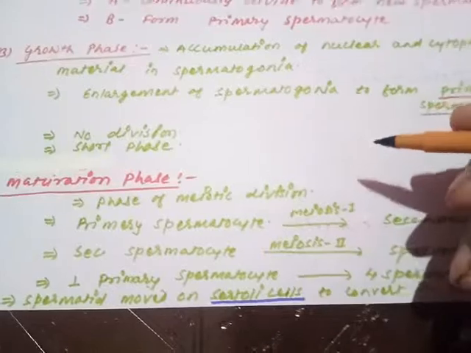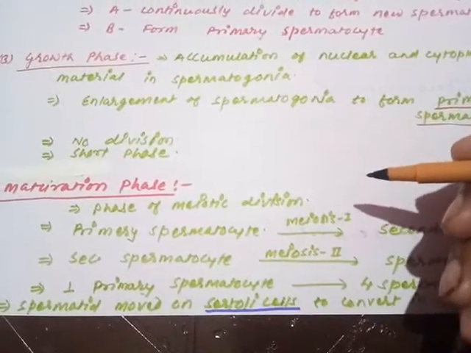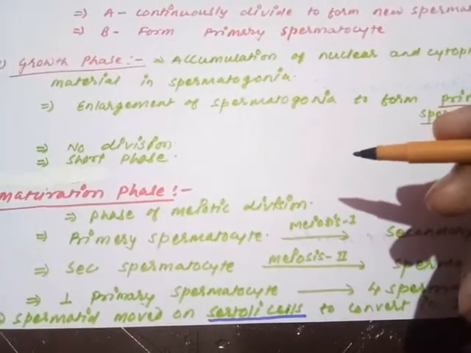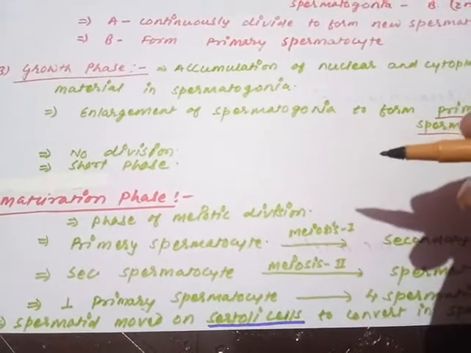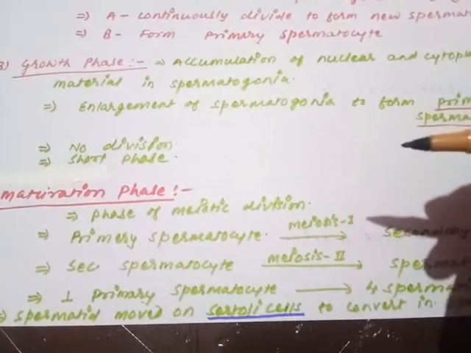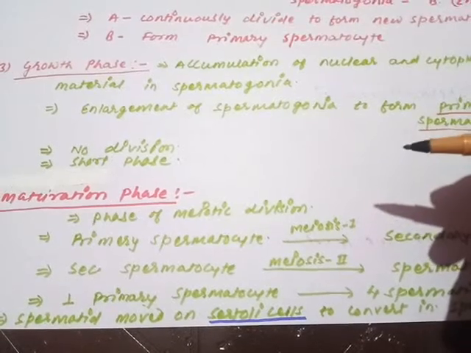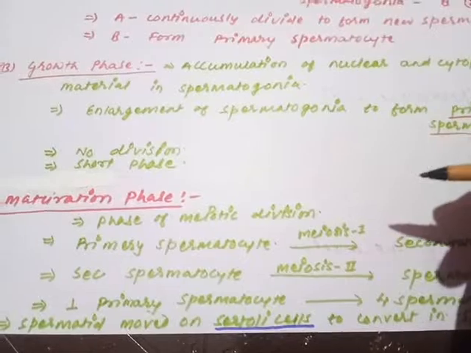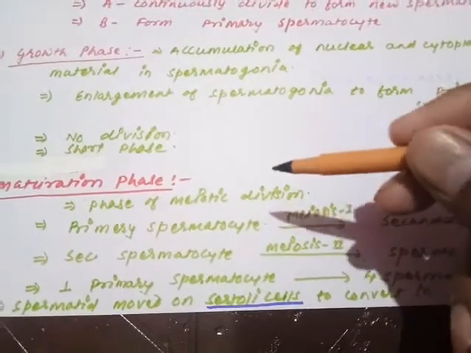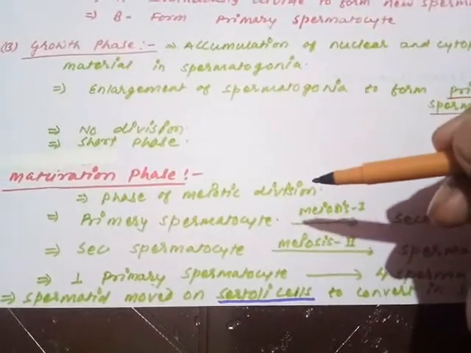Now this primary spermatocyte undergoes the maturation division, or maturation phase. The conversion of the primary spermatocyte into spermatids is called the maturation phase. During the maturation phase, the diploid primary spermatocyte is converted into haploid spermatids. So what happens when a diploid cell converts into a haploid cell?